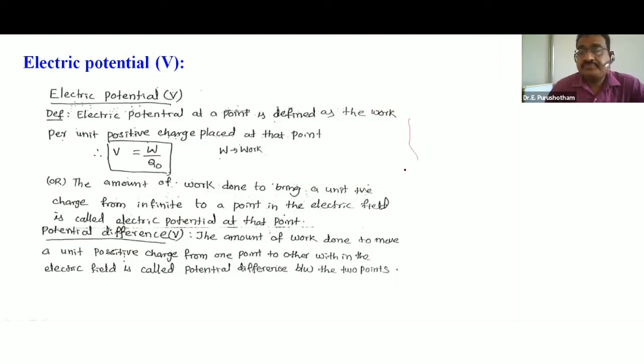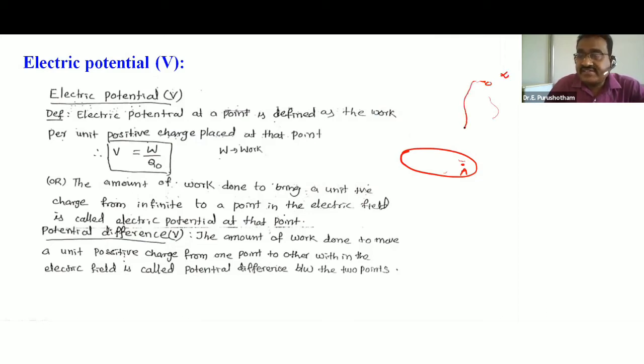For example, this is the electric field region. This is a point A. The unit positive charge is at infinity distance.